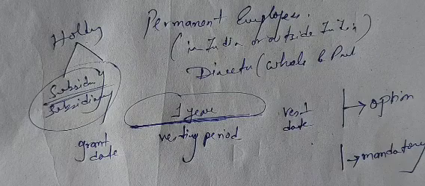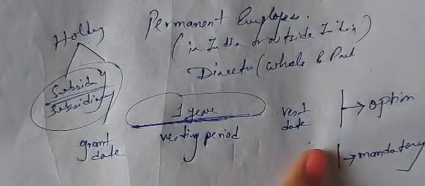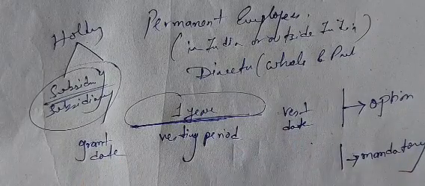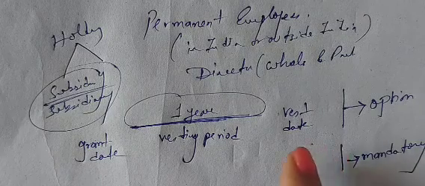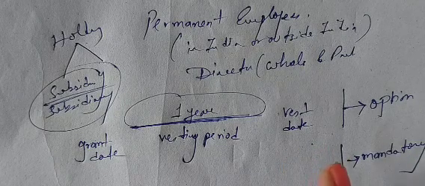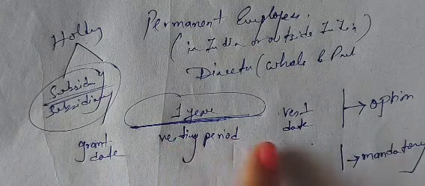And what is the difference? The difference is that there is a 1 year gap between the grant date and the vest date. The date when the company is granting this is called the grant date, and vesting means when it goes into the hands of the employees, that is the vest date. There must be a minimum gap of 1 year.